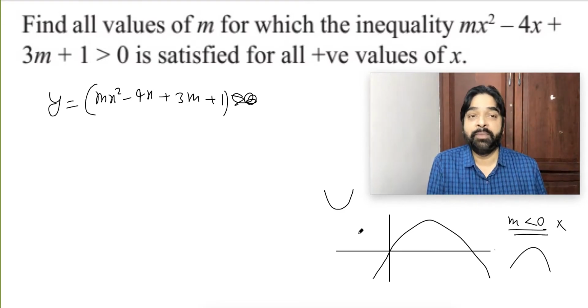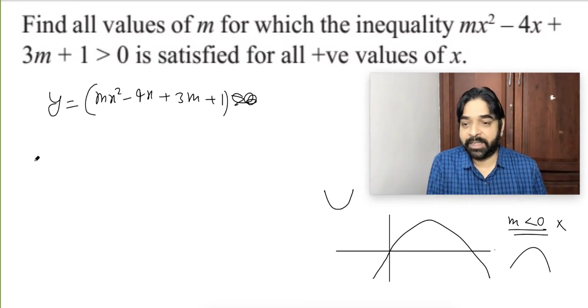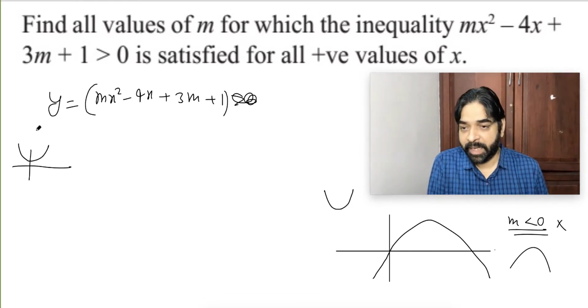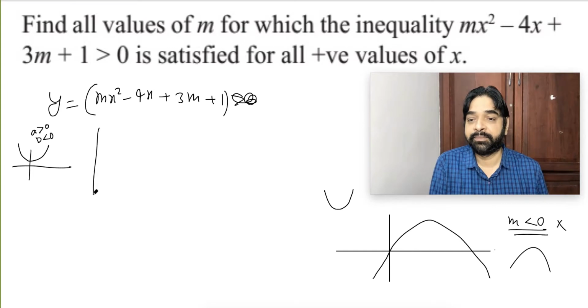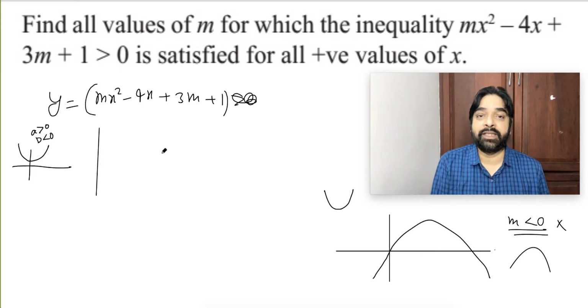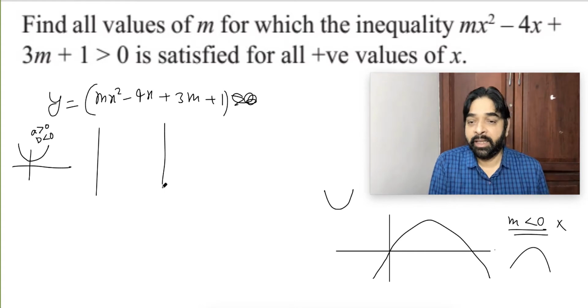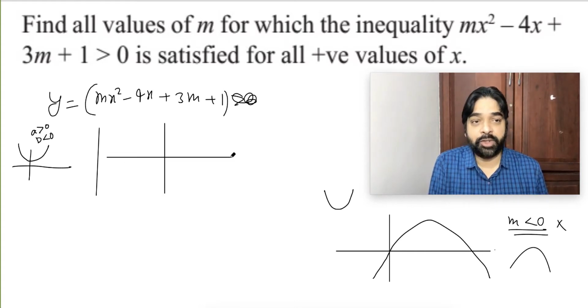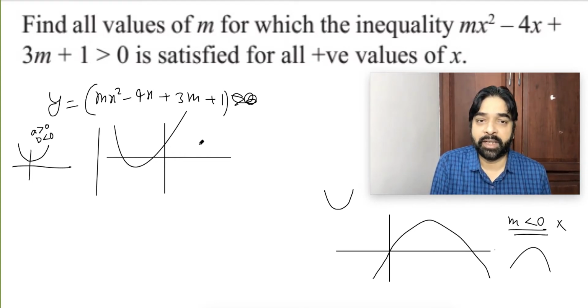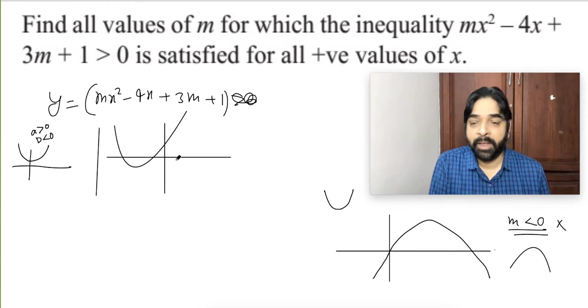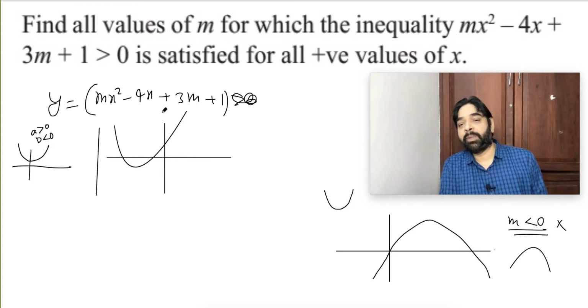Now what are the possibilities? One possibility is that the graph is completely above the x-axis, meaning a greater than 0, d less than 0. Another possibility: if d greater than 0, is it possible? Yes. In that case, both the intersections should take place on the left side of the y-axis. Now for all positive values of x, it will be positive. Are you able to understand the point? This way, we want it to be positive.